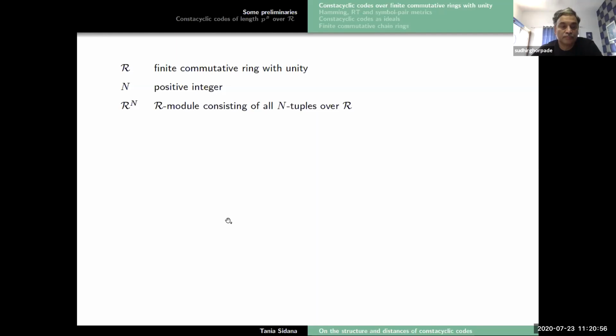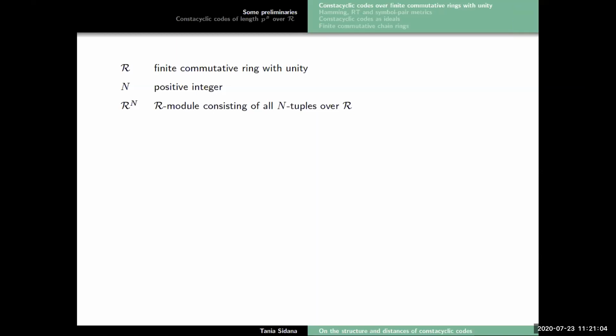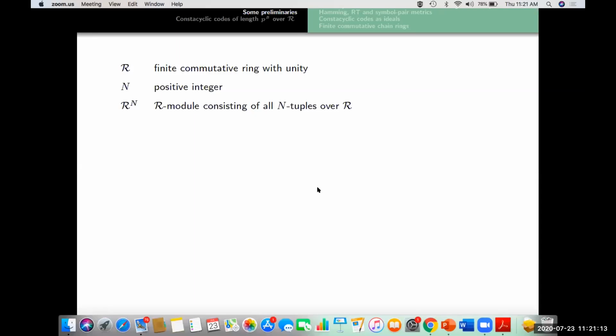Sorry, excuse me, I'm unable to move my slides. One minute, I will again share my screen. Am I audible? Yes, you're audible. Actually, I'm unable to move my slides. Maybe don't use the full screen mode.